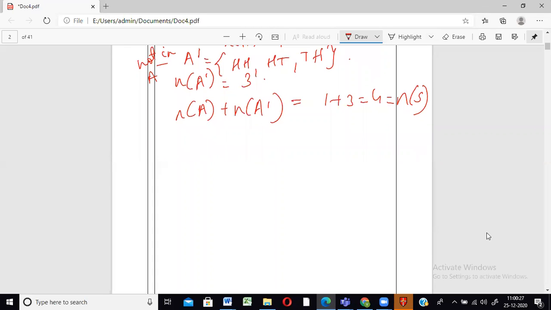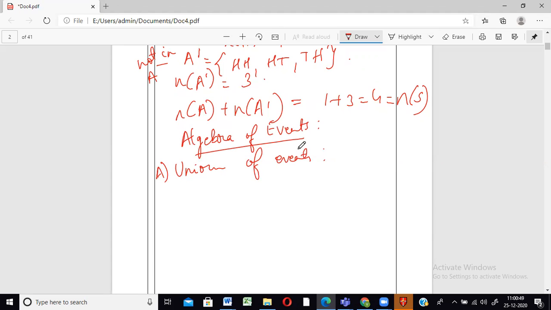The next subtopic is algebra of events. You again have a few types of events, but not exactly types, something extra about the events, like union of events. The first one is union of events.